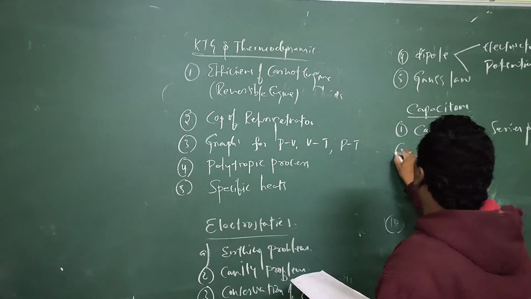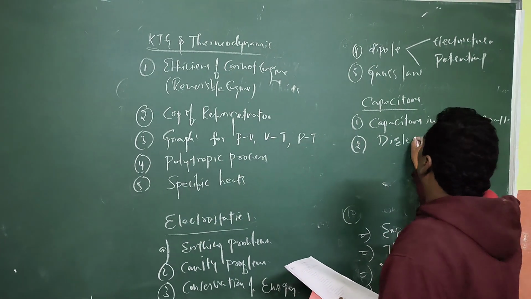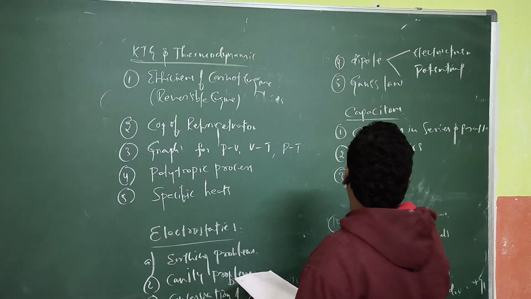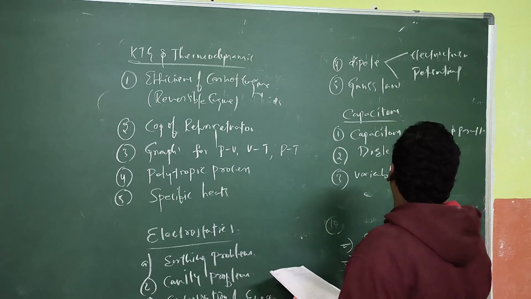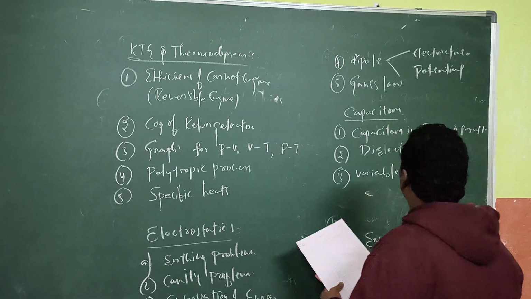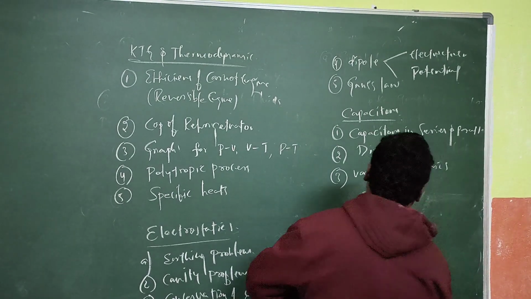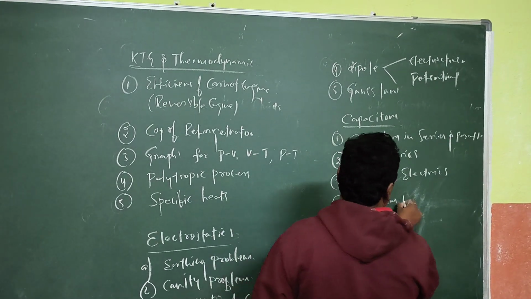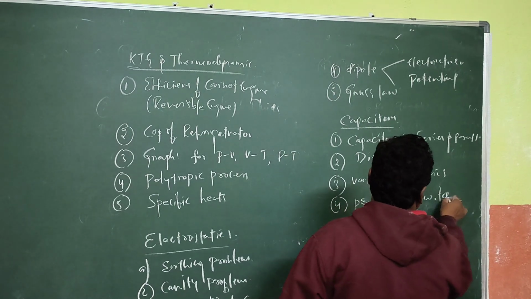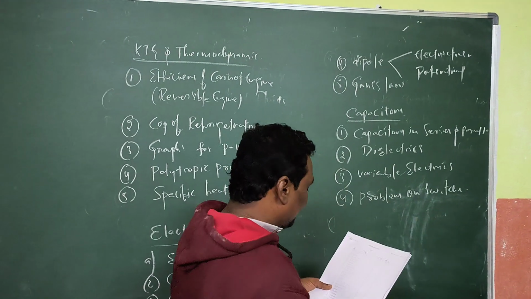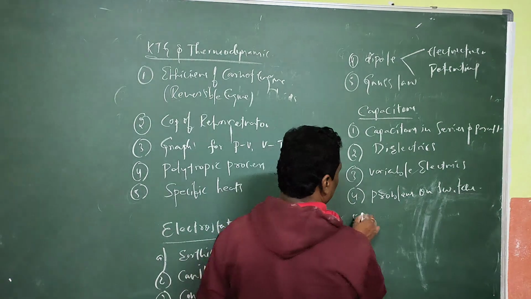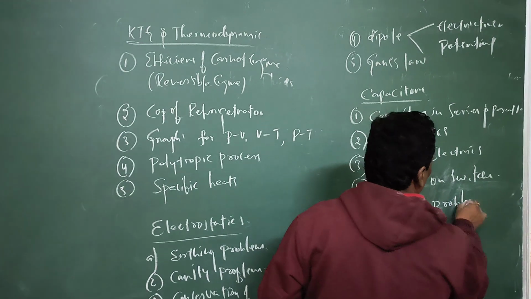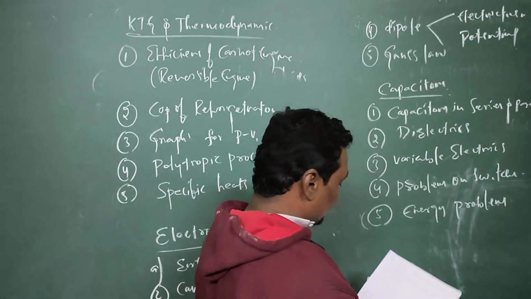Next you have to concentrate on dielectrics. And third one you have to concentrate on the variable dielectrics. Okay. And these are important problems. And problems on the switching problems, problems on switches. Okay. And this is very important chapter 2. And fifth one is you have to concentrate on energy problems. Energy problems on the energy stored in the capacitor.